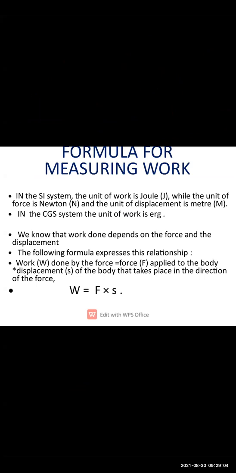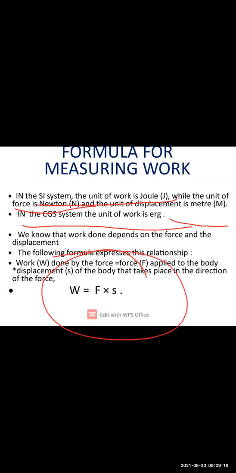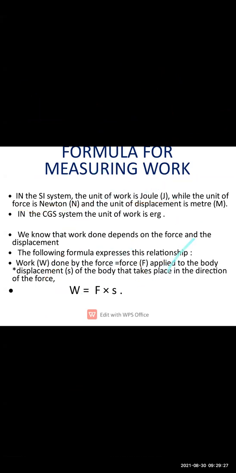The CGS unit of work is erg. The SI unit is joule. Force is in Newton, and displacement is in meter. And the most important is the formula: work is equal to force multiplied by displacement. This formula is very helpful for us to calculate the sums.